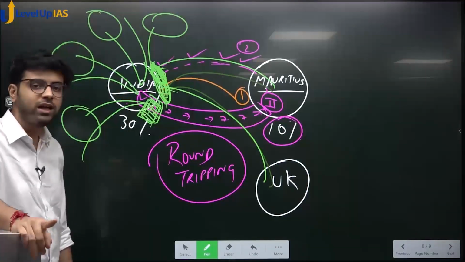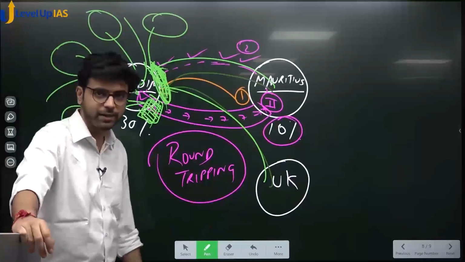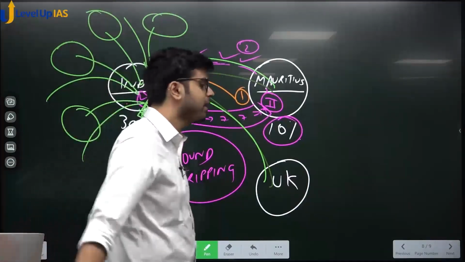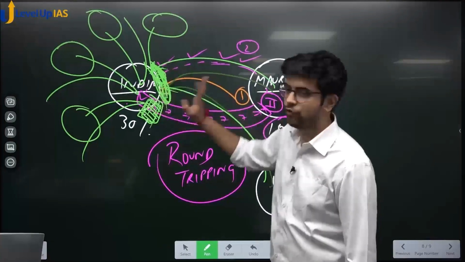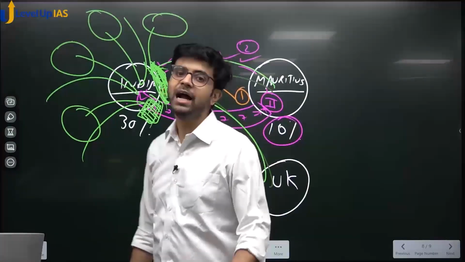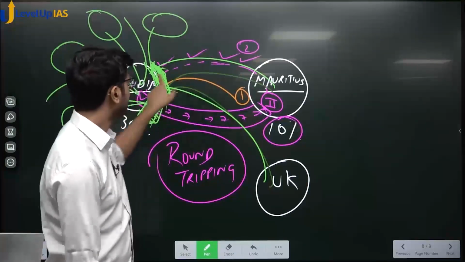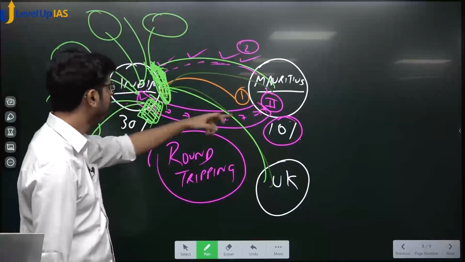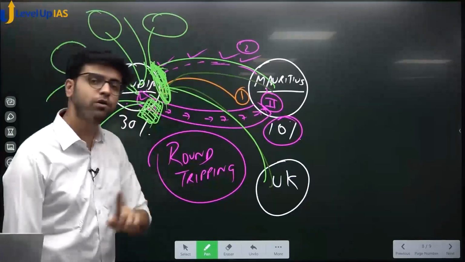So to discourage round tripping, and second, to discourage this unstable flow of money, what we do is we put a tax on inflow, we put a tax on outflow. Now I want you to tell me what are the advantages of this. The first advantage is round tripping is discouraged, because every time one gives money from here to Mauritius, it is taxed. One comes from Mauritius to India, it is again taxed. Round tripping is discouraged.